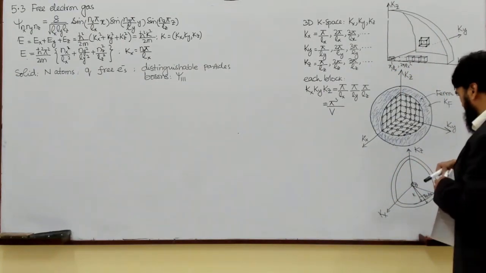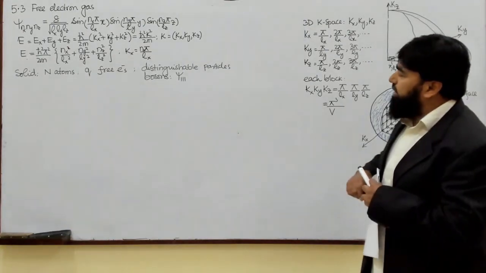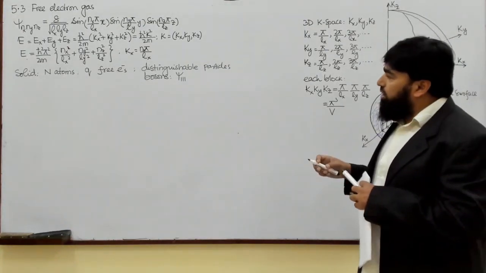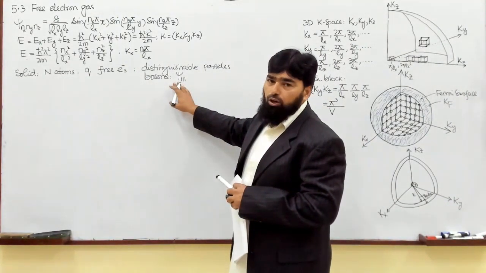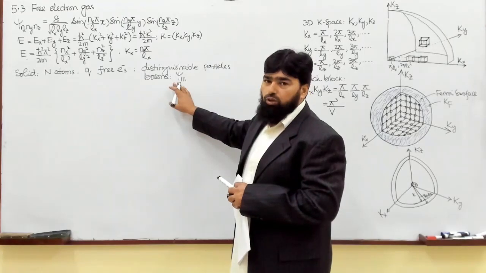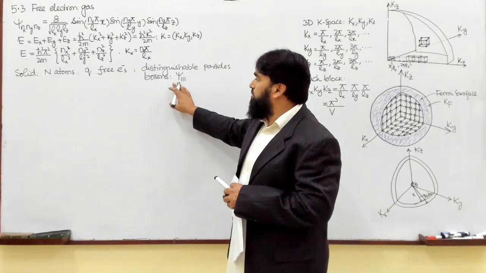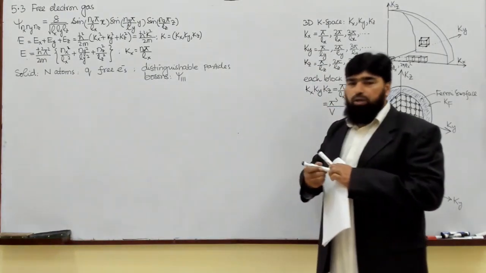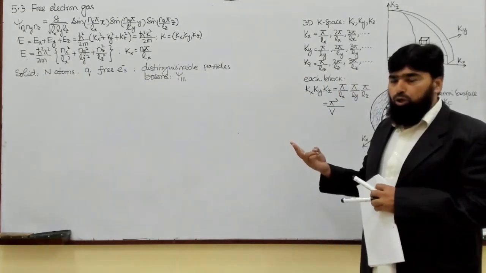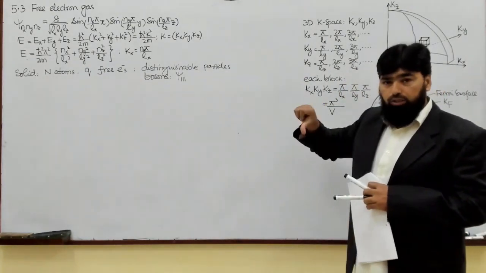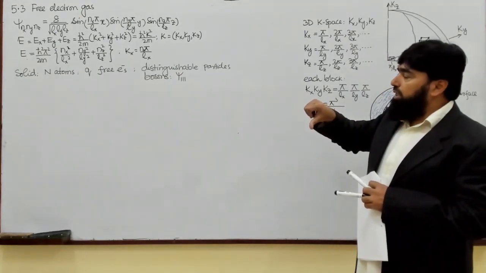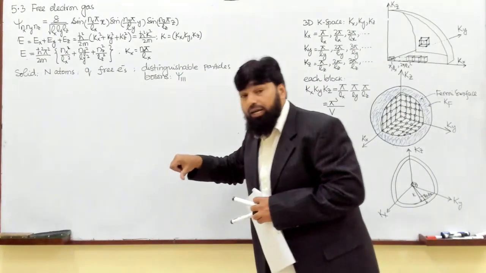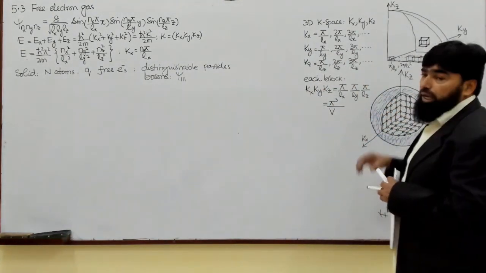But we are dealing with electrons, and all electrons cannot lie in the ground state, because in one state the maximum number of electrons can be 2, one with spin up and the other with spin down. So the Pauli exclusion principle is compelling us to distribute the electrons.